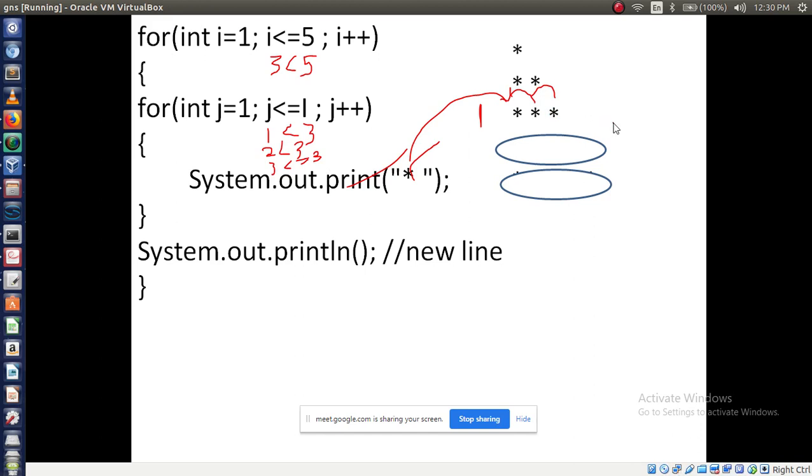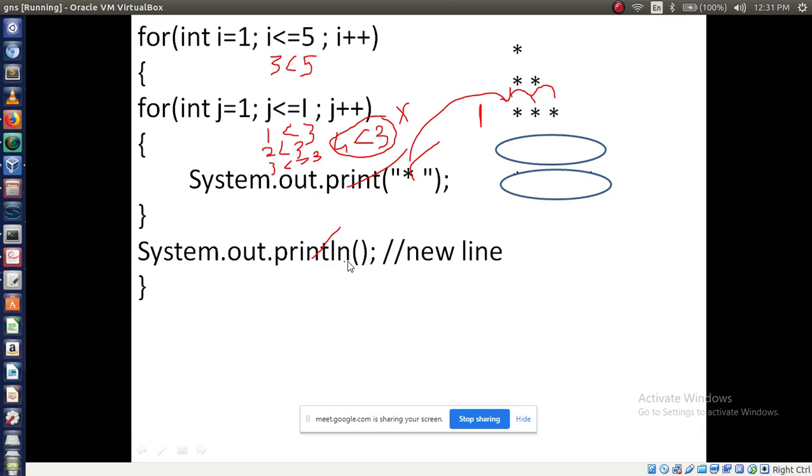Printed. Now after printing third star in third row, third column, which variable will increment? J. Now j value becomes what? 4. See, 4 less than or equal to 3. Condition true or false? Condition is false. Then now execute the next line. Next line is what?